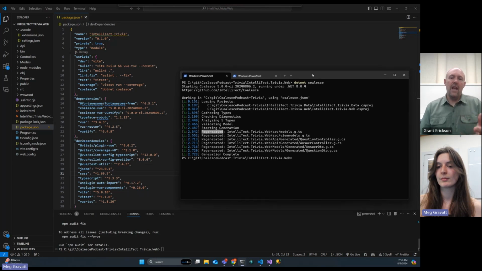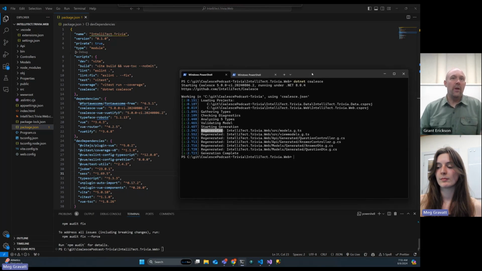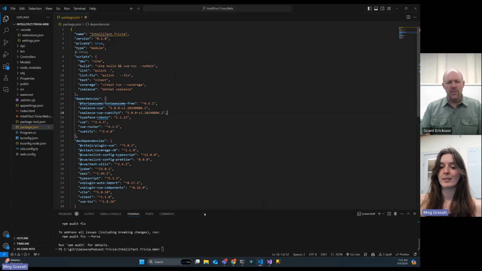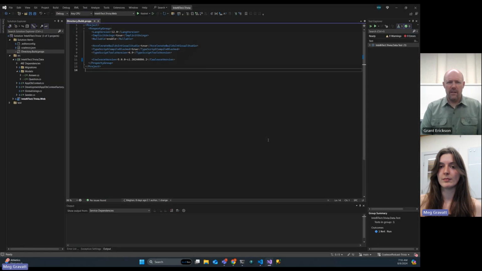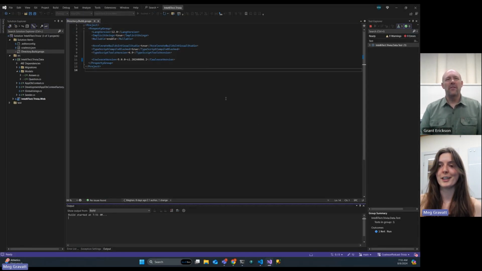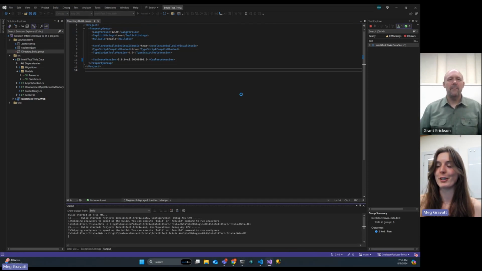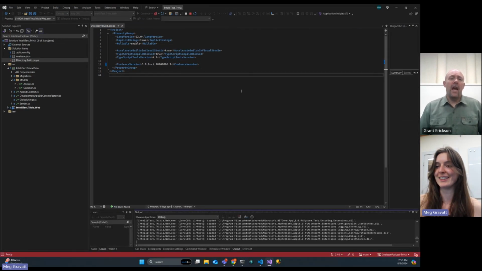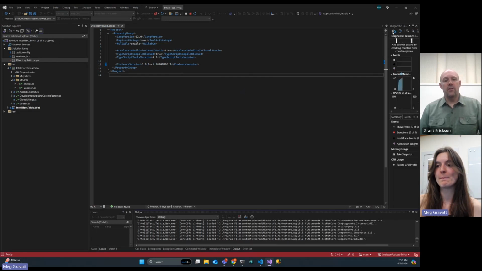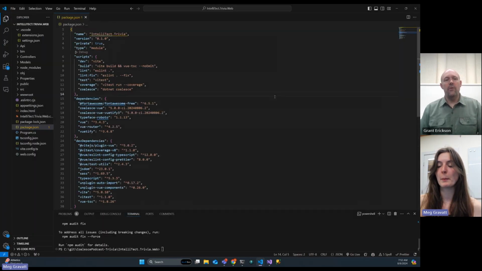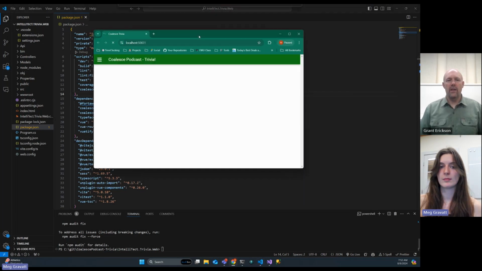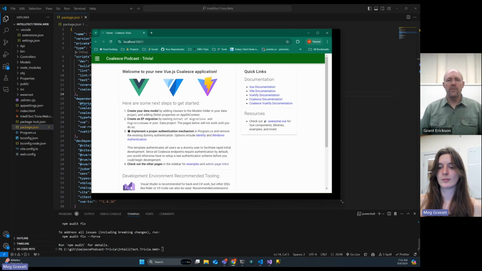Now the question is, now that this is running, were there any breaking changes? We should probably go back and look, but I don't know if there are any. So let's just roll the dice and run this and see what happens. Yeah, that's what I like to do, see what the breaking changes are by visually running the app. Now, sometimes you're going to have things that are deprecated, and so you may get some warnings and things like that. If we are moving from doing it one way to doing it another way, we really try to make those changes not breaking, so we don't just ruin your app.